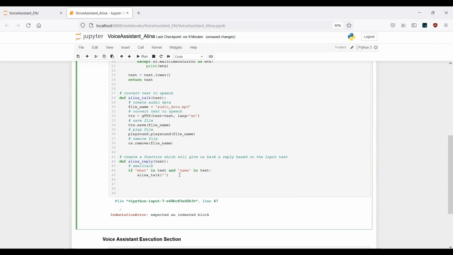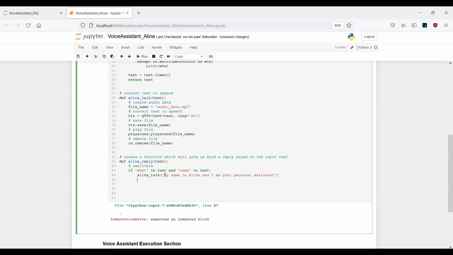In this example, we are asking this assistant, what is your name? Our keywords are what and name. Once the assistant finds out that we have mentioned these two words, it will give us back a reply. The reply here is: my name is Alina and I am your personal assistant. Okay, that's it. So this is our first condition.